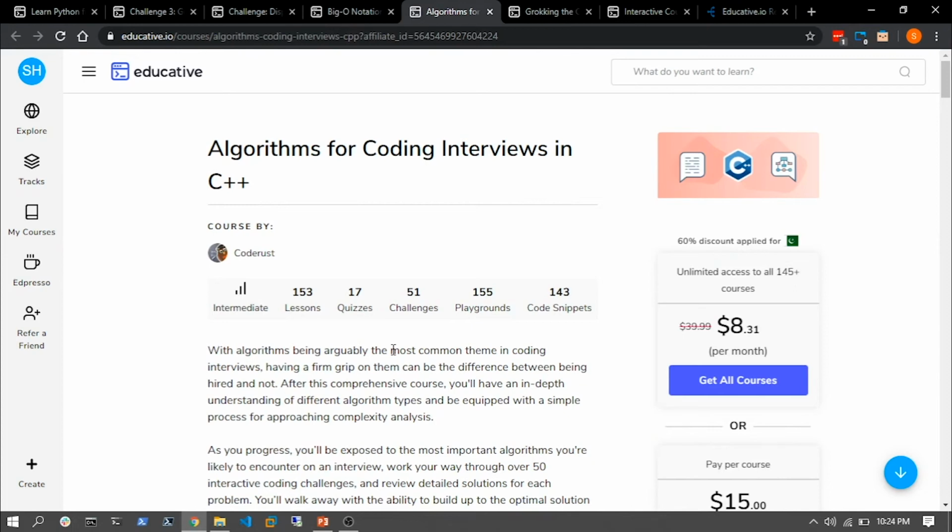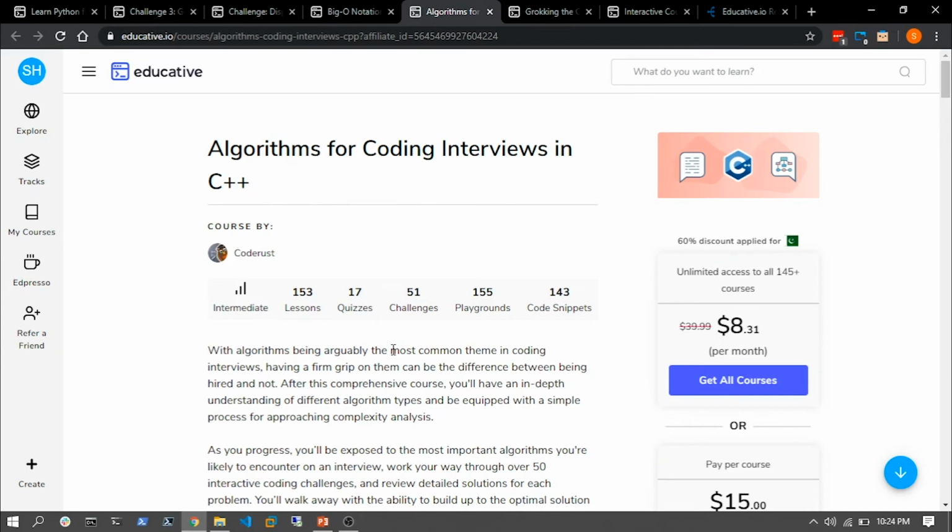Secondly, we have actually seen this before, but again, algorithms for coding interviews in C++. This is my second best course, which I'd recommend to my students and to others all over the web, because C++ is actually the core language which deals with systems and their development and programming. So this language has built-in support for algorithms in the best possible manner. Python and such high-level languages actually provide you libraries which you can directly use and implement your solutions with because they are pre-optimized solutions.